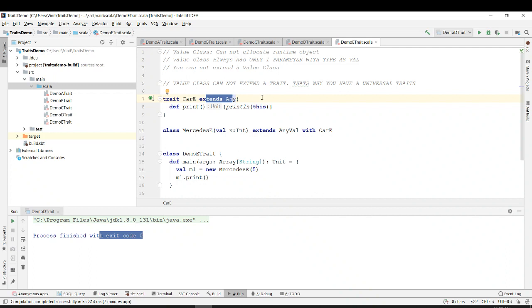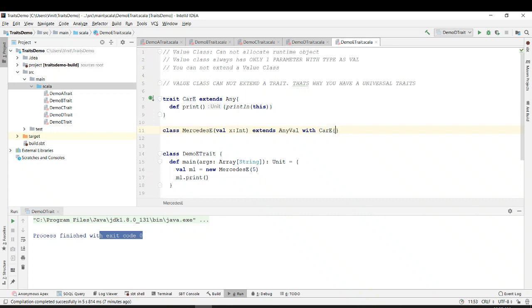This is called a value class because it has only one parameter, and that is of the type val.